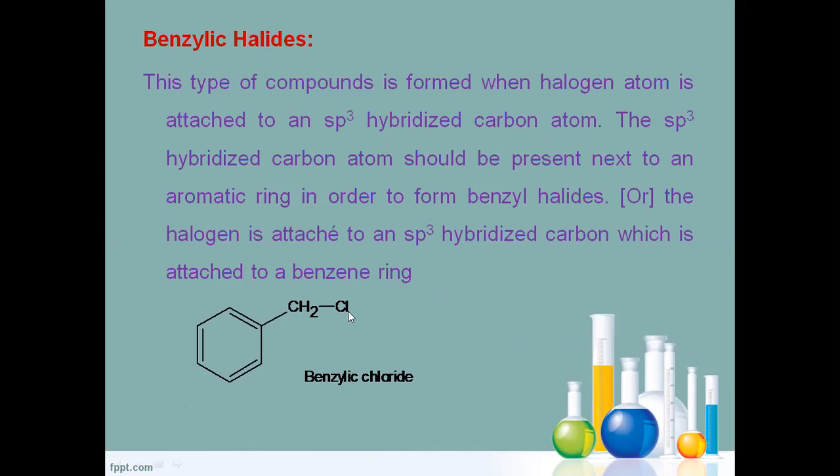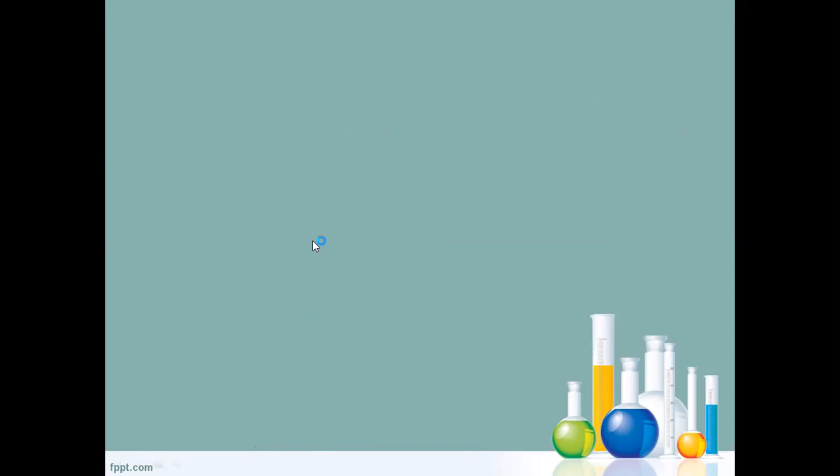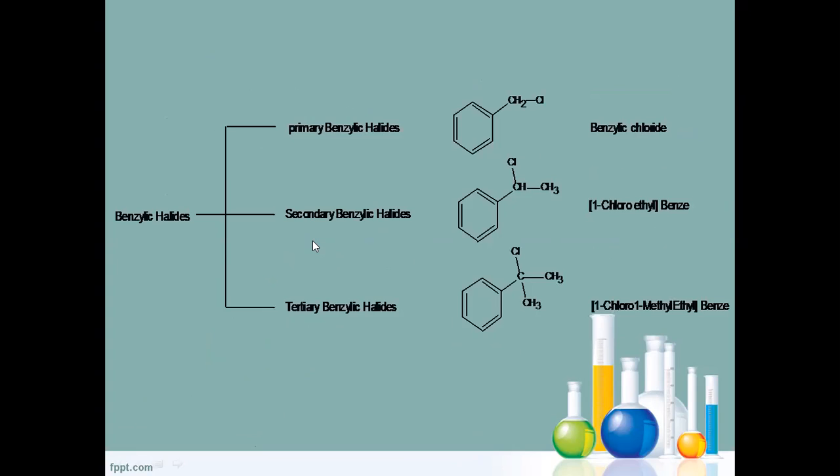This sp3 carbon is linked with halogen, so it is an example for benzylic halide. These benzylic halides are again classified into three categories: primary benzylic halide, secondary benzylic halide, and tertiary benzylic halide. Here the primary carbon is attached with halogen, so it is called primary benzylic halide. Here this carbon is secondary, so it is called secondary benzylic halide. This carbon is tertiary, so it is called tertiary benzylic halide.